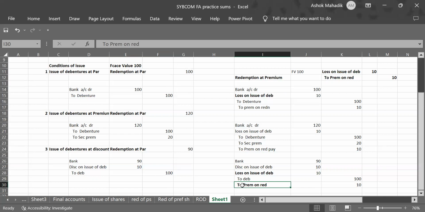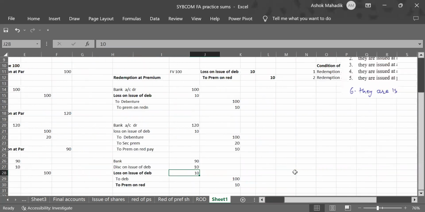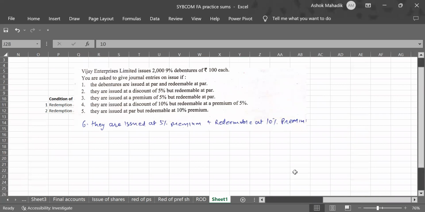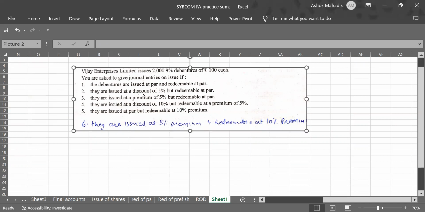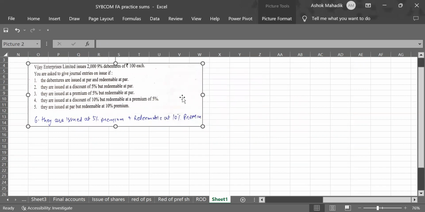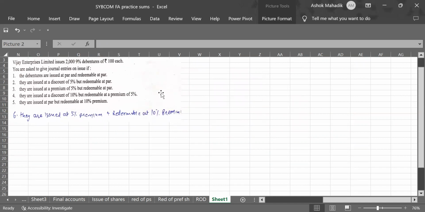What I'll do now, I'll take one sum from the textbook, which has all these entries. I have already taken a screenshot of that sum. If you have the textbook, you can refer to page number 129. Let us pass entries for these. Give me 2 minutes.